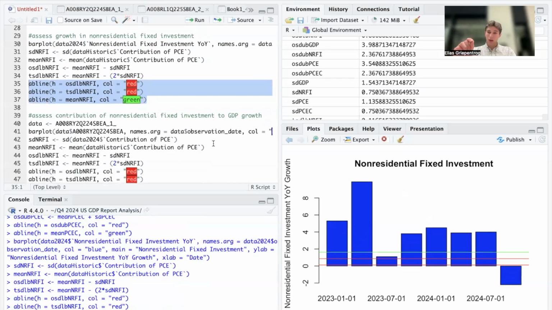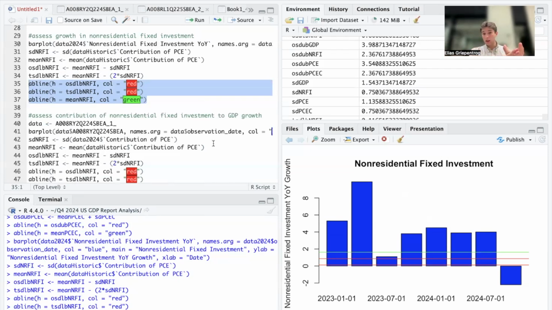And this is the source of a relatively more benign headline growth rate in GDP. But it is not indicating the resilience of the economy, because this non-residential fixed investment was weak because of idiosyncratic factors that do not represent the health of the economy. For example, we had a Boeing strike. We had significant economic policy uncertainty because, of course, the election occurred in Q4.